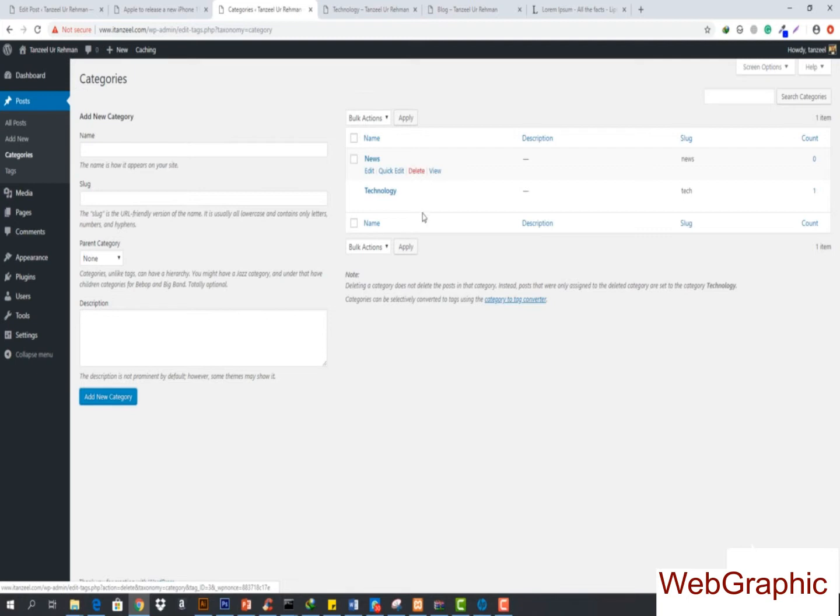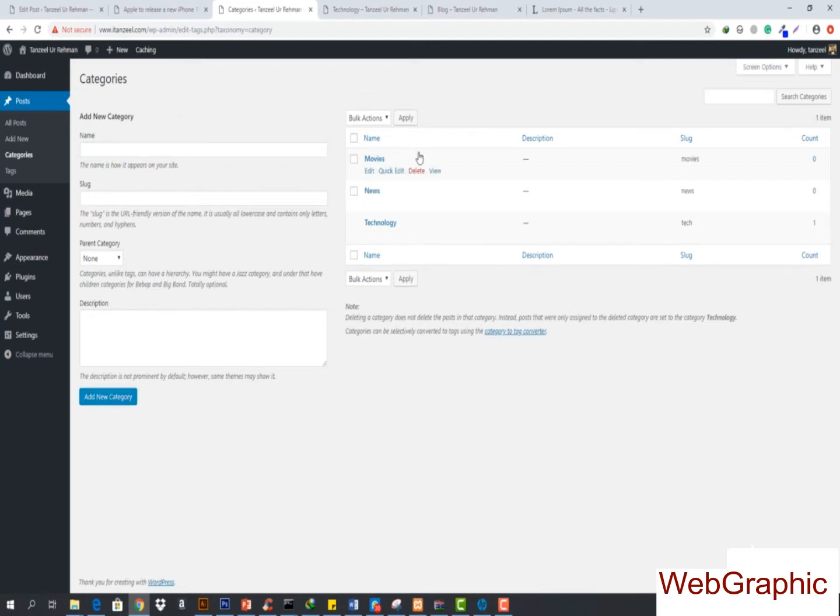Okay, this category is not deleted because there should be at least one single category. Otherwise there will be no post. But you can delete these other categories here. Same like this, I'm going to add another category, and that is going to be movies. Okay, and I'm going to hit add new category, and you can see I've got these categories right here.